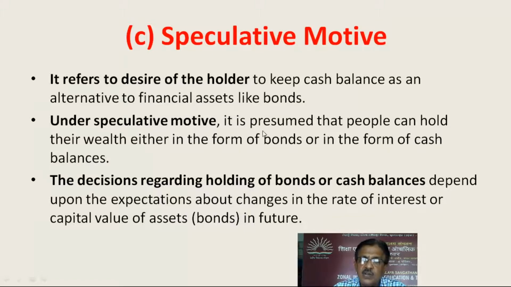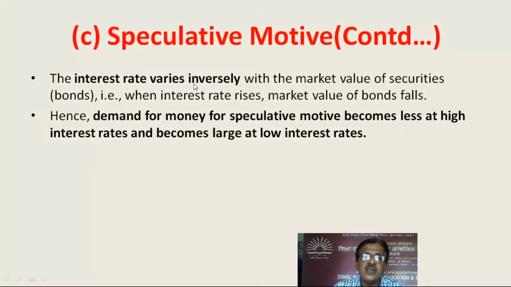Under speculative motive, it is presumed that people can hold their wealth either in the form of bonds or in the form of cash balances. The decisions regarding holding of bonds or cash balances depend upon the expectations about changes in the rate of interest or capital value of assets, that is bonds, in future. The interest rate varies inversely with the market value of securities, that is bonds. When interest rate rises, market value of bonds falls. Hence, demand for money for speculative motive becomes less at high interest rates and becomes large at low interest rates.